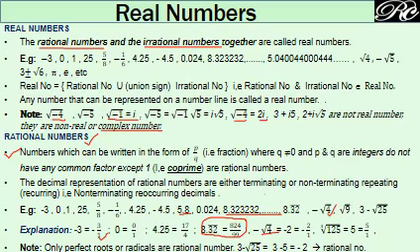This rational number could be a perfect root also, like root of 4. So it becomes 2. It could be an integer, maybe a positive integer or a negative integer. Means it could be a natural number, it could be a whole number, it could be an integer, it could be a decimal, it could be a fraction, it could be a perfect